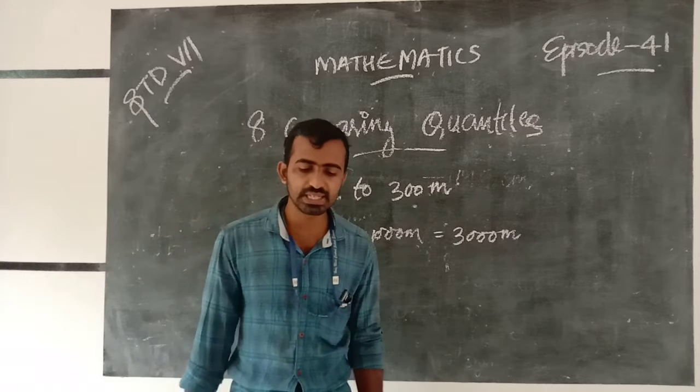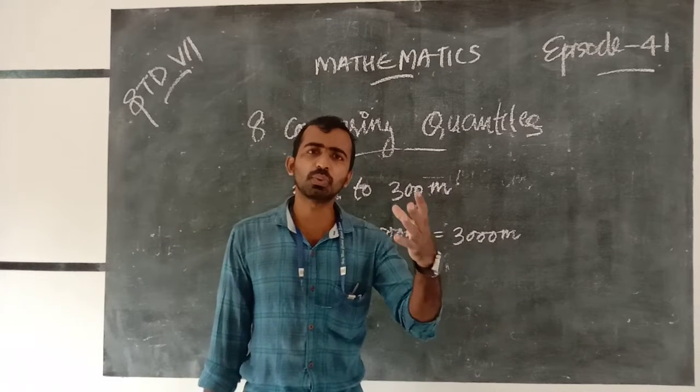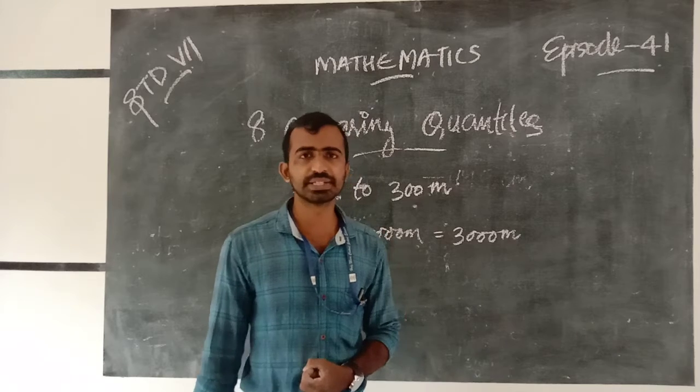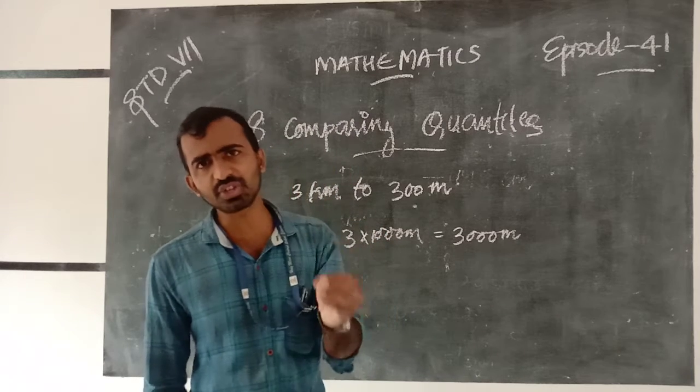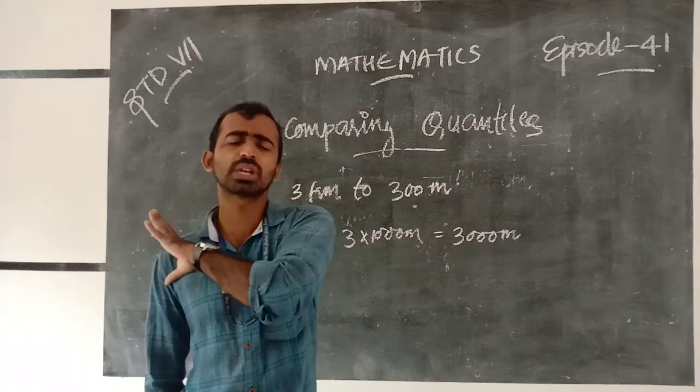Then we want the ratio. What is our question? Find the ratio of 3 kilometer to 300 meter.